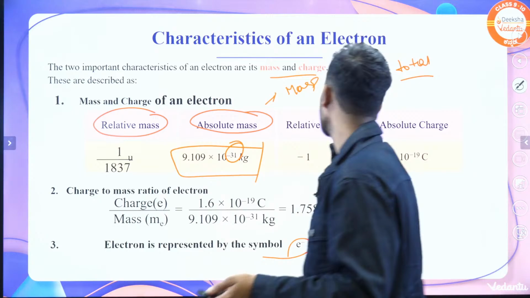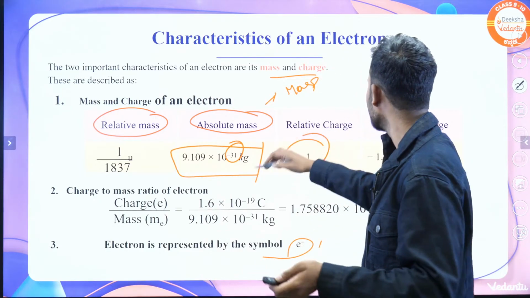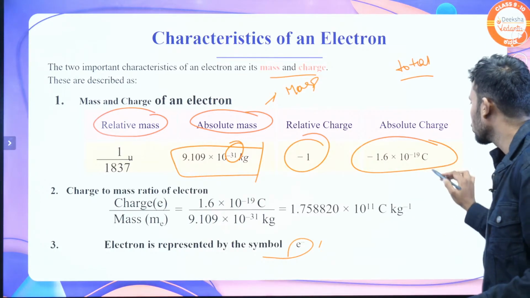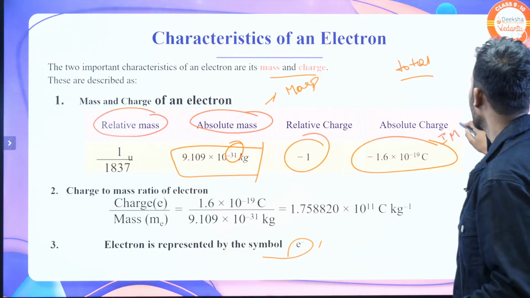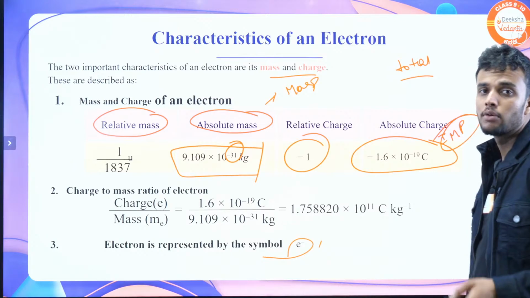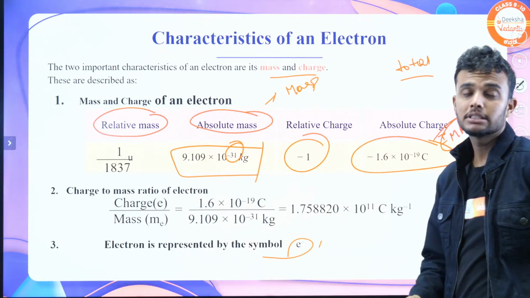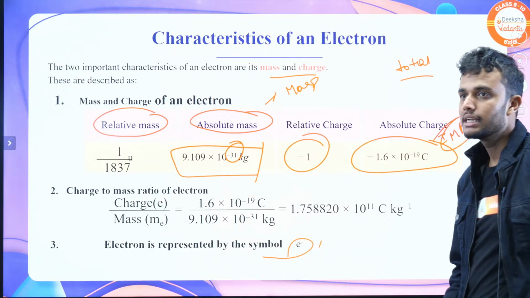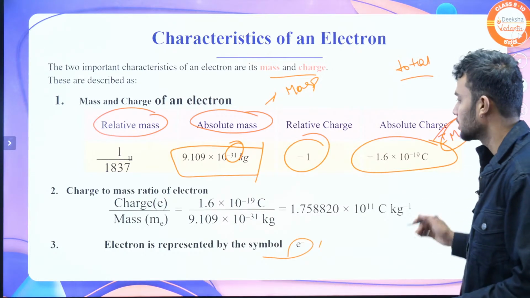The relative charge of the electron is -1 and the absolute charge is -1.6 into 10 power minus 19 coulomb. It's very important. If you move on to your higher studies, many problems come based on this absolute charge. We need this absolute charge.